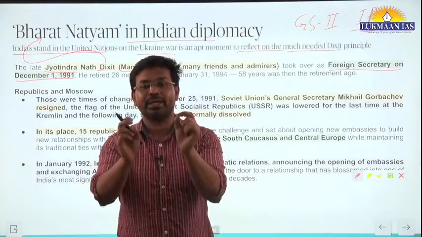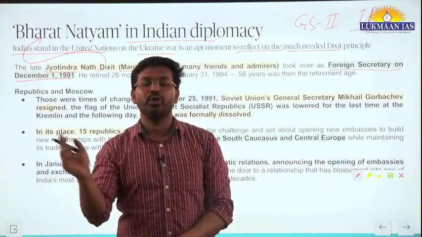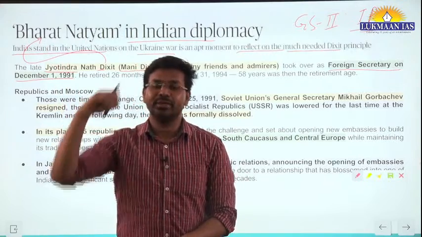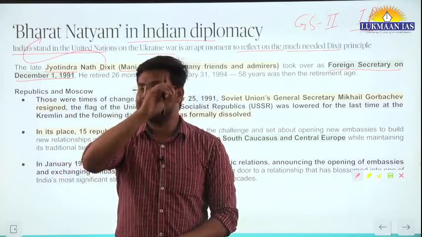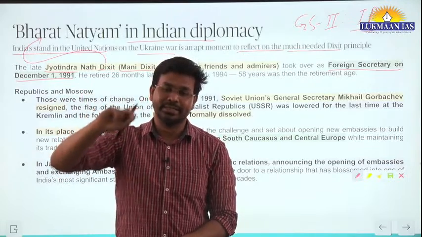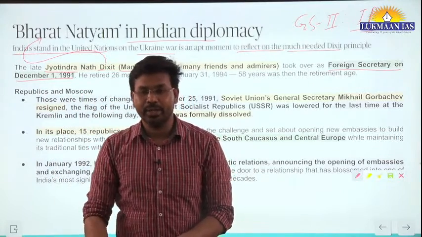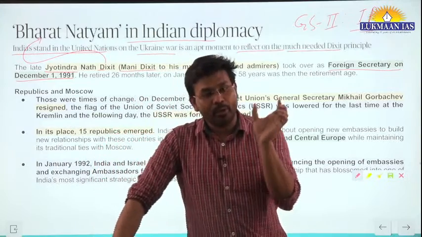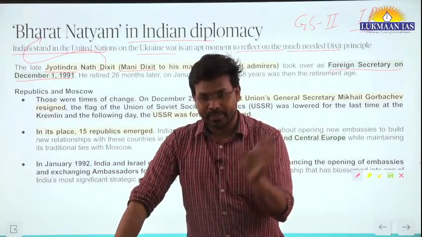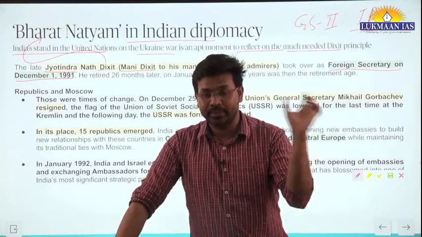Because if we recognize Islamophobia, what's going to happen? Other religions will also come up, and they will also think that a day must be recognized against this thing. So that was a foreign policy posture of India.